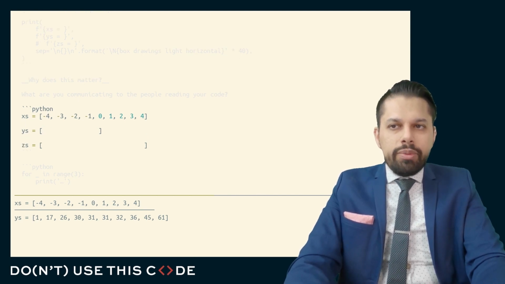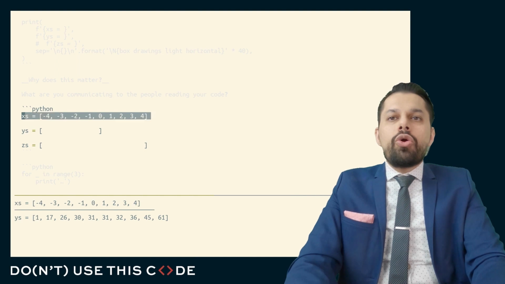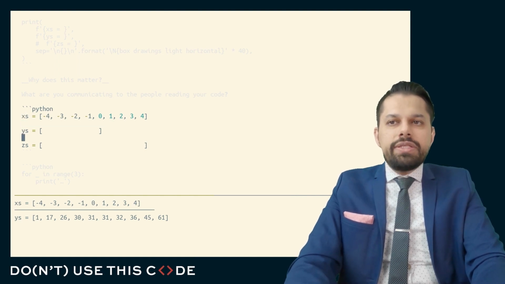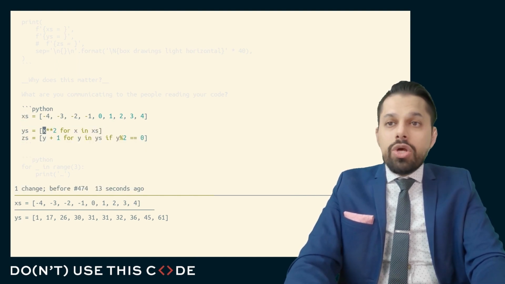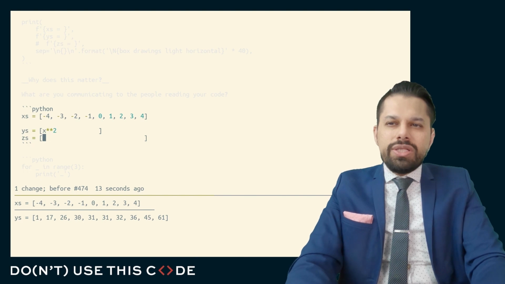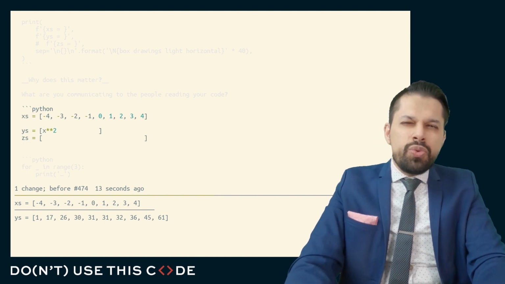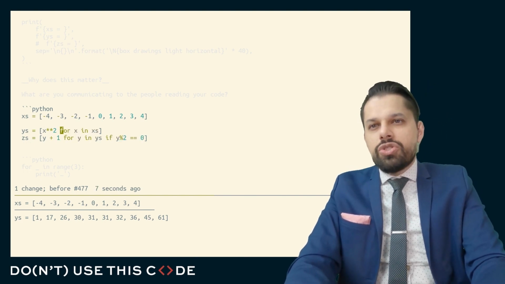When they skim over this, are they going to be able to understand what this code does? Sure. Create some data, create a new list, create a new list. And when they want to dive a little bit deeper into this, let's see what they're going to see. So they're like, okay, now I want to go back to this code and see what this does. Create a new list. Create a new list with what? Oh, with some values squared.